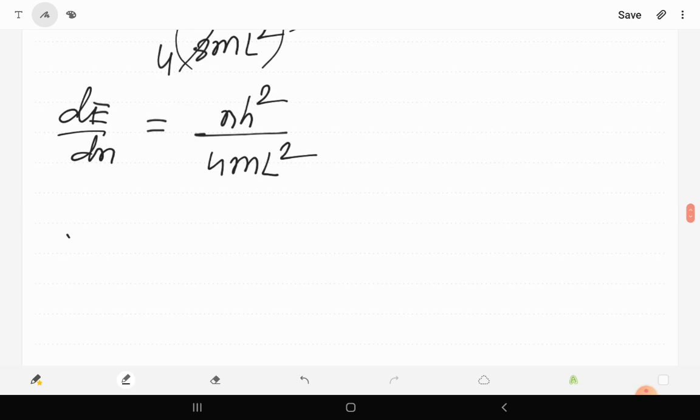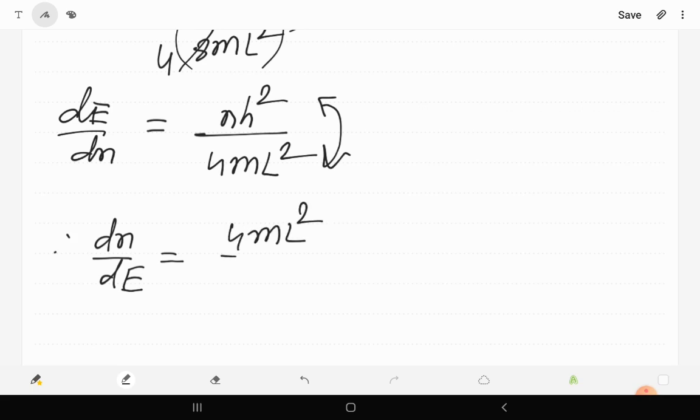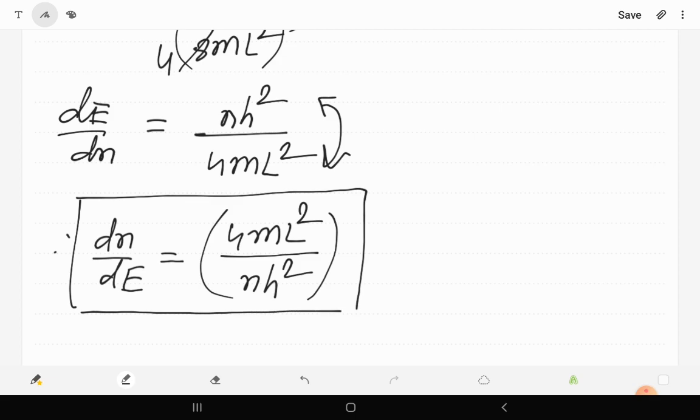Actually we have to find dn upon dE. So dn upon dE will be equal to, replacing the numerator and denominator with one another, 4m L square upon n h square. By this way we have the value of density of energy states for the free electron within the solid.